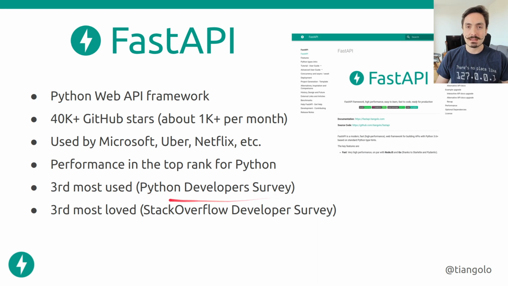This is by the official Python developer survey, and it's the third most loved web framework by the Stack Overflow developer survey. And in this survey, they mixed backend and frontend. This means that FastAPI was right on top of React and Vue.js, and those are amazing technologies. So it's amazing that people can like FastAPI so much. This is what I'm gonna tell you about today.